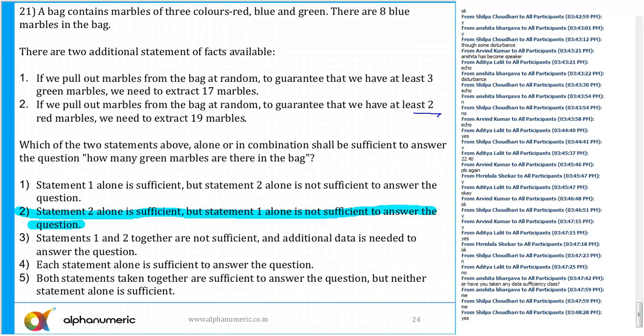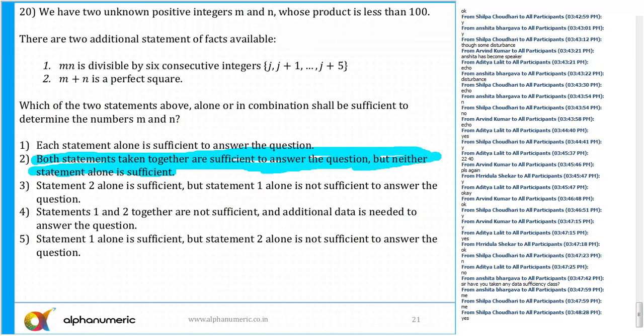Data sufficiency we have discussed. The videos are uploaded under the Ansita data interpretation topic only, so you can find the video of data sufficiency there.